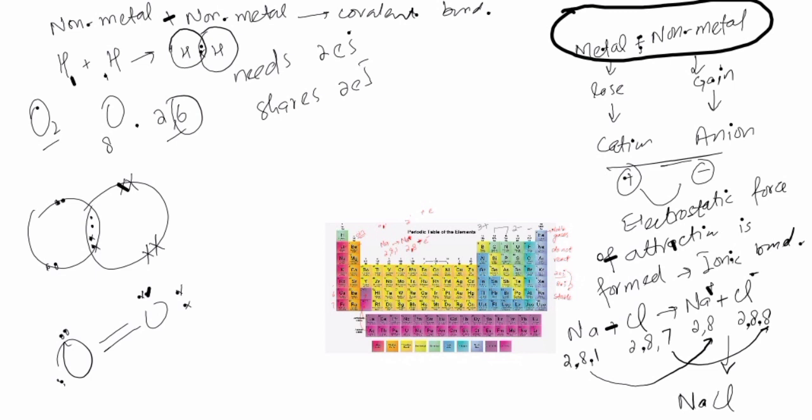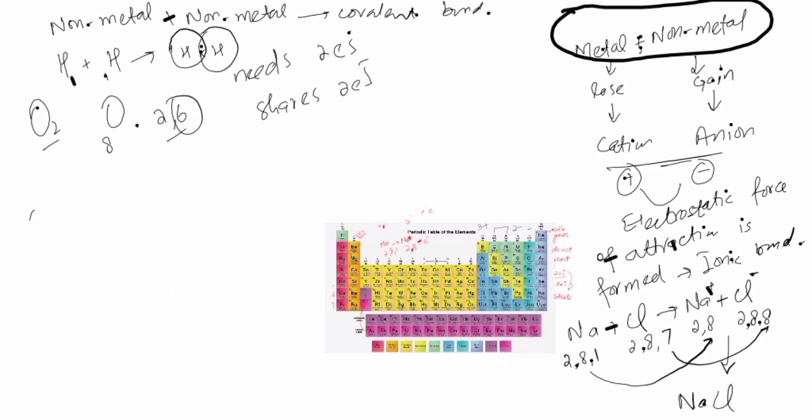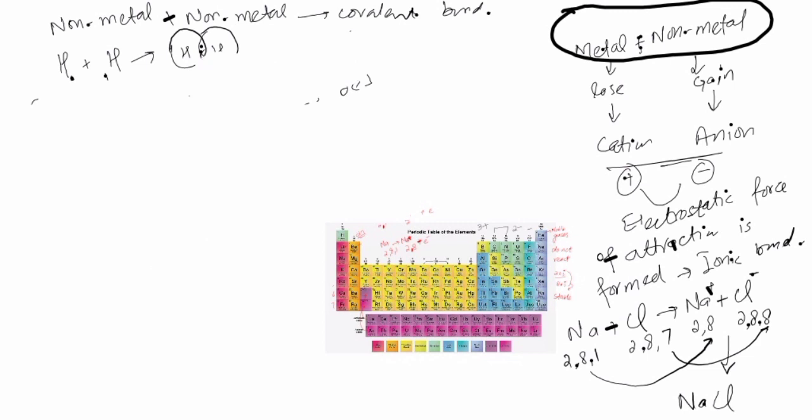So this is sharing. When a non-metal comes close to a non-metal, they form sharing, because this is between homoatoms, the same type of atoms. Let me give you one different example, carbon dioxide or methane. Carbon dioxide: carbon has 6 electrons, 2 and 4. It needs 4, so it needs to share 4. Oxygen has 8 electrons, 2 and 6.